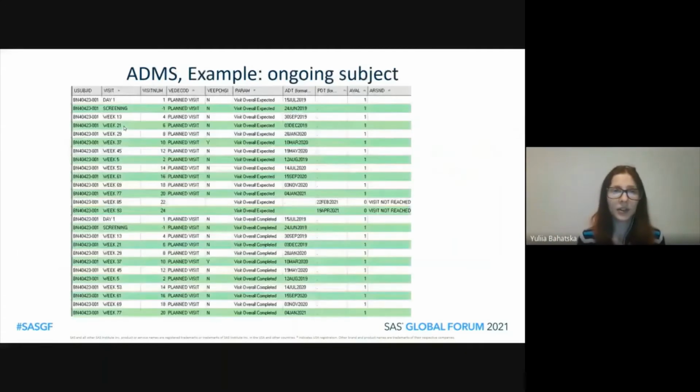On this slide, you can see the example of IDMS domain for an ongoing subject. So here you can see visit overall expected parameters and visit overall completed parameters. We can see that the subject has several completed visits and several visits that are not expected because they are not reached yet.